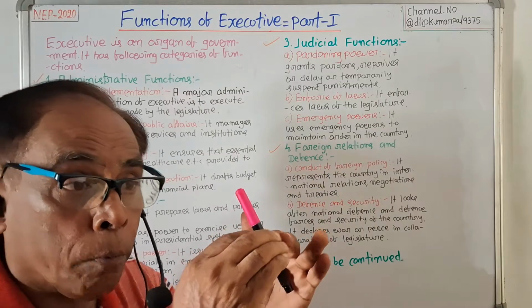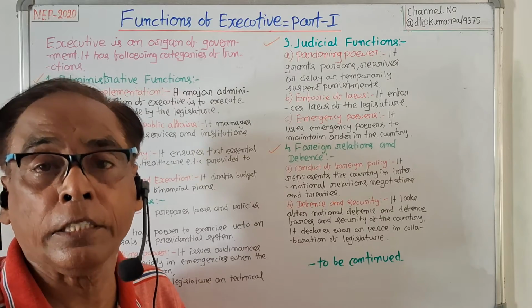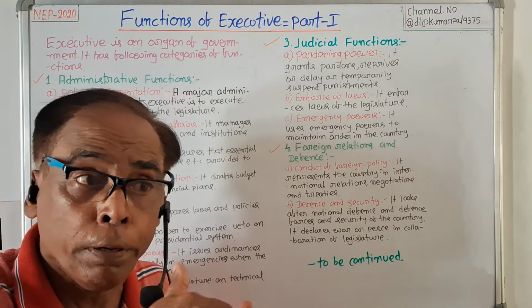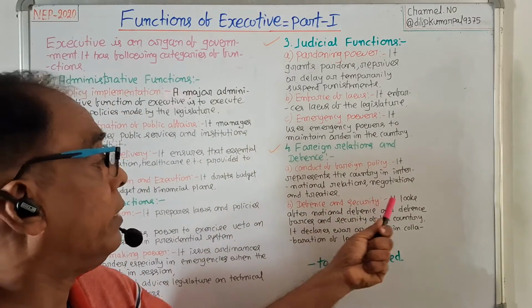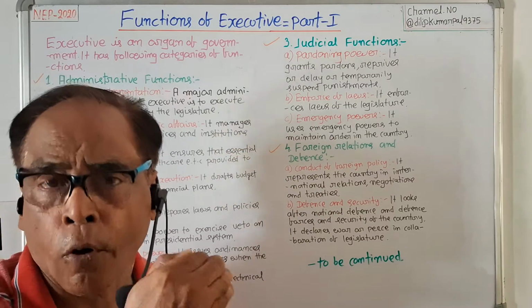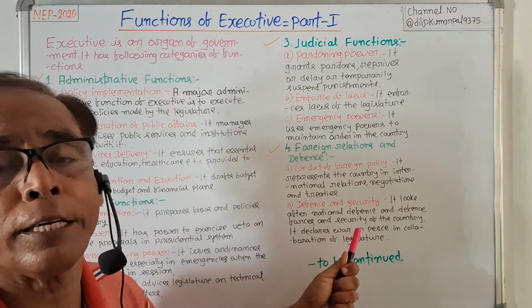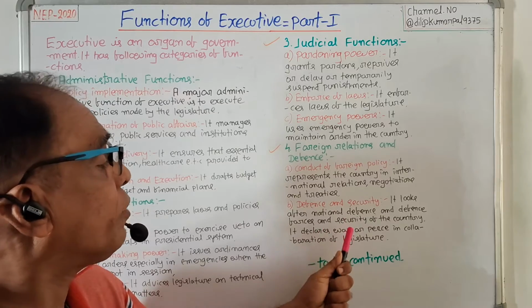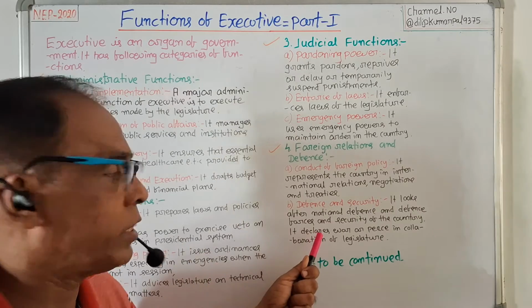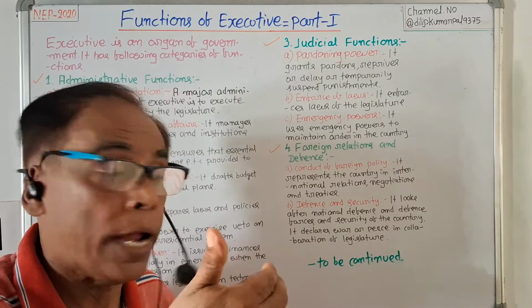So foreign relations and defense function of the executive. Under it, the first important function of the executive is that it represents the country in international negotiations, international relations and treaties. Second, foreign relations and defense function of the executive is defense and security. It looks after national defense, defense forces and security of the country.